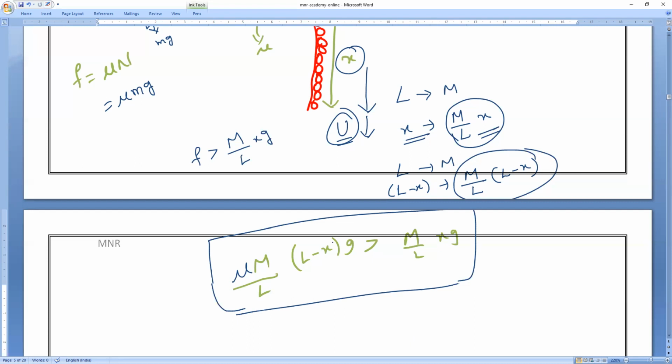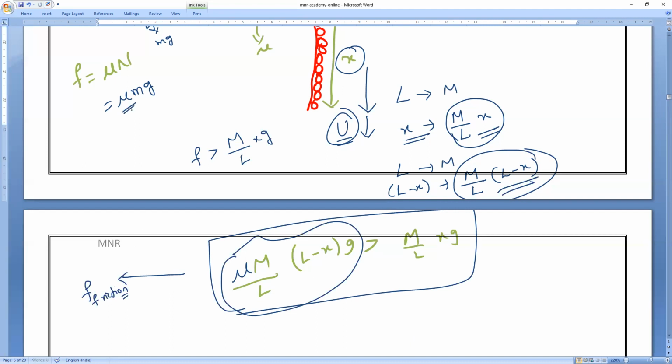Everybody? Yes, sir. So this is only the frictional force. How to find it? This is not the mass of this one. This is just the mass of that one. So that is only the frictional force, because frictional force always acts in the opposite direction. Am I right or wrong, everybody? So how to find the frictional force? Check it, everybody.